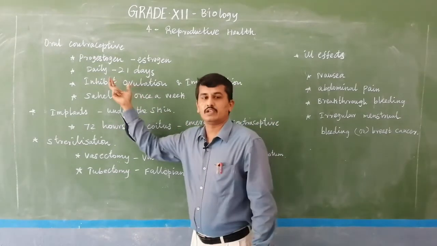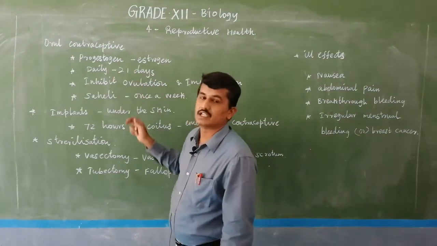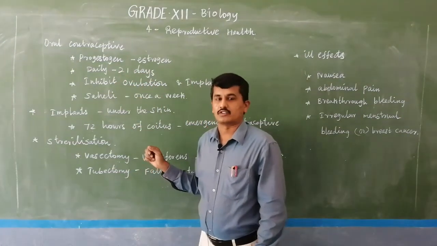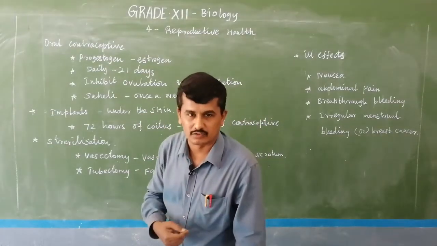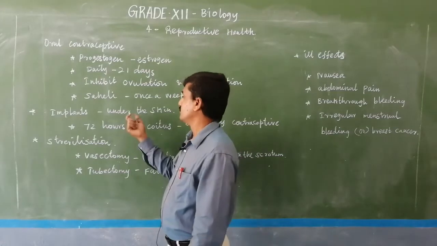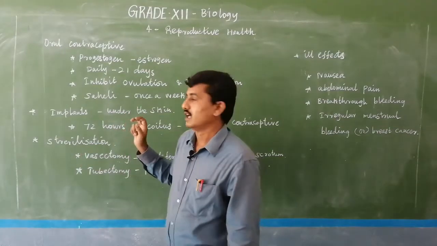Suppose a female is not taking Saheli or other methods of oral contraceptive, then the implant is fixed into the body under the skin. This method also prevents the fertilization.